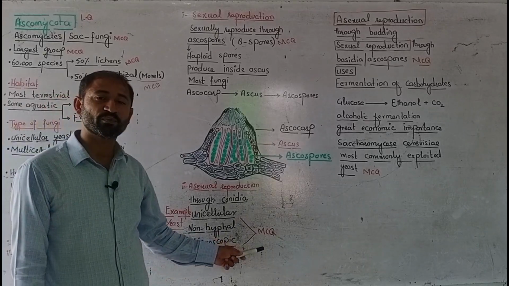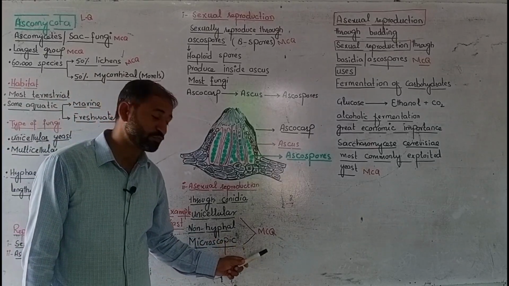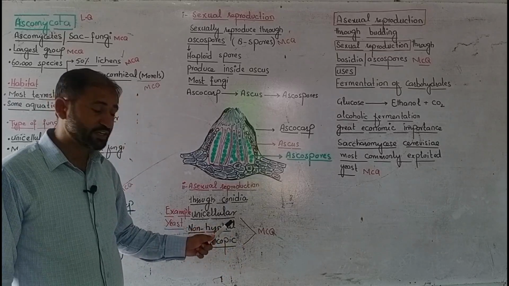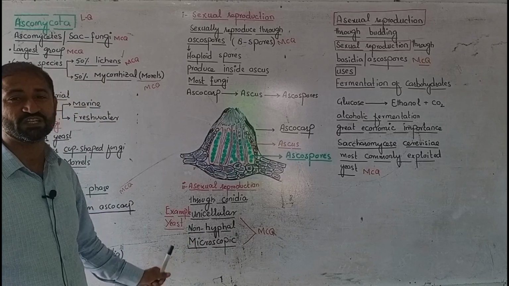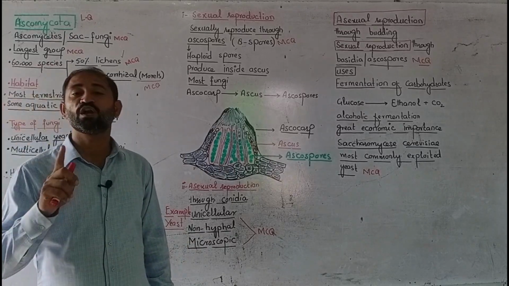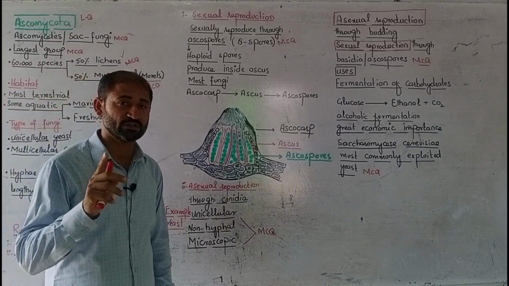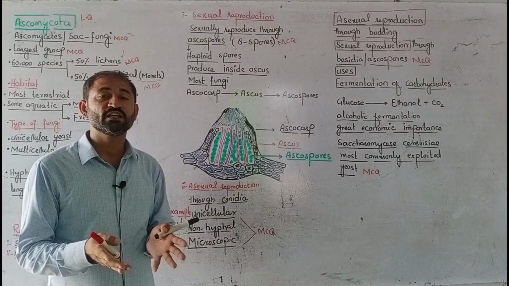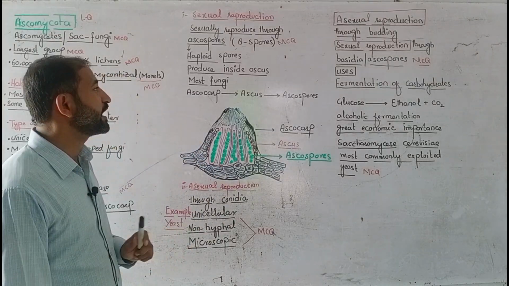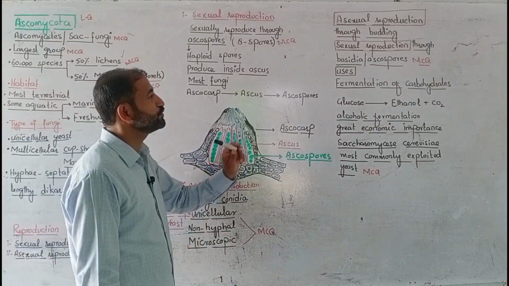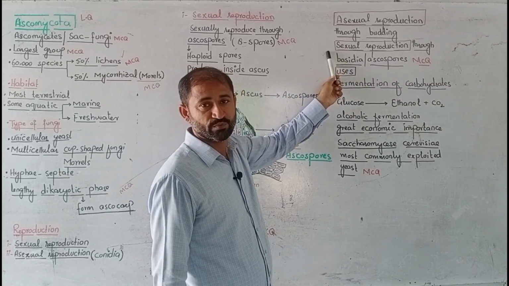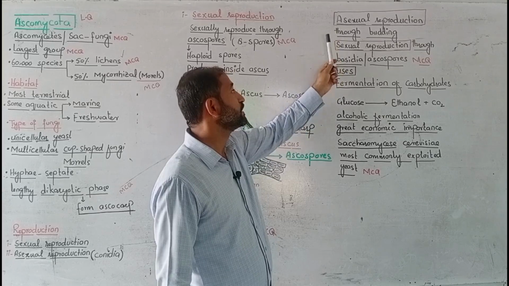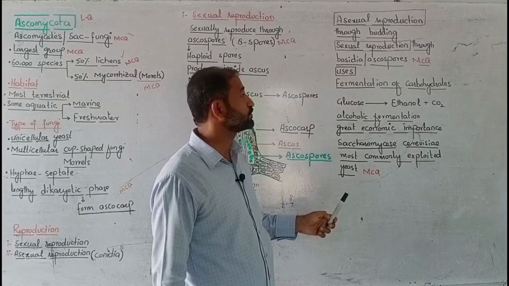All these 3 properties are MCQs, and keep in mind that these properties are only related to yeast, because yeast is the only fungus that is unicellular. Next one is yeast can reproduce through asexual reproduction as well as sexual reproduction.